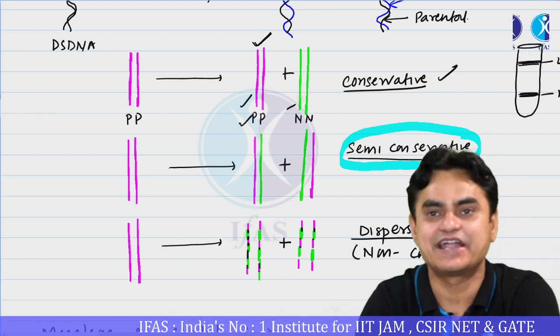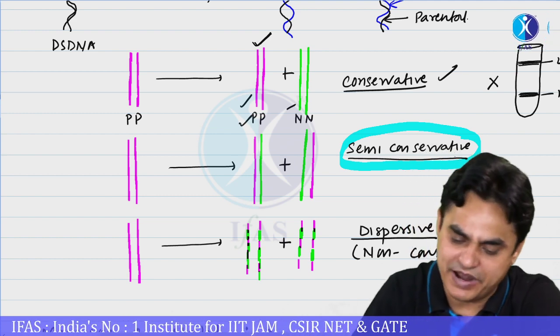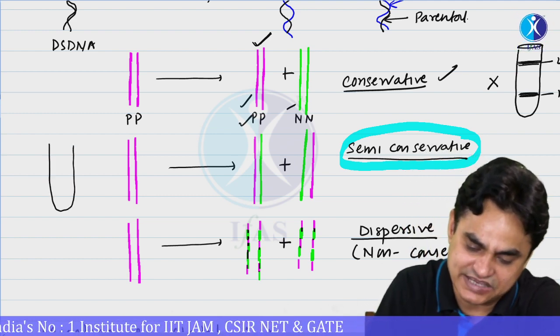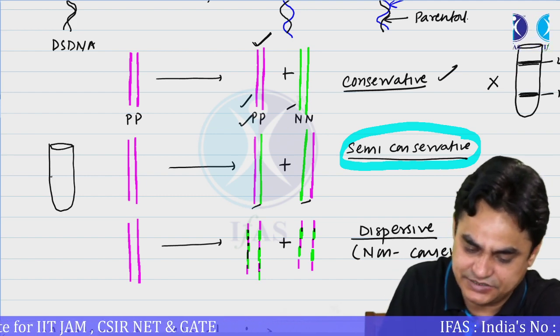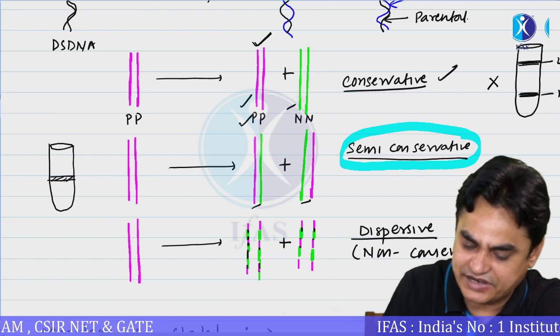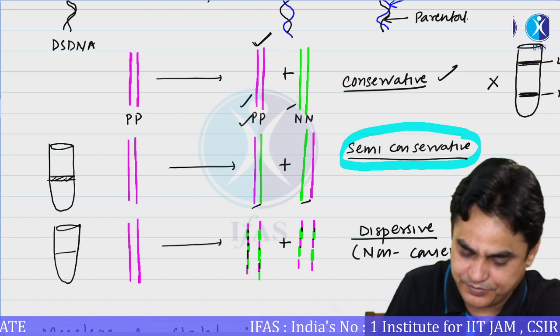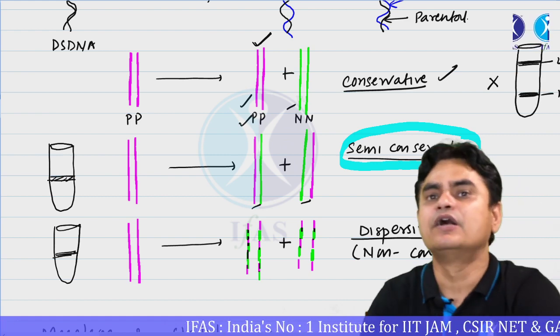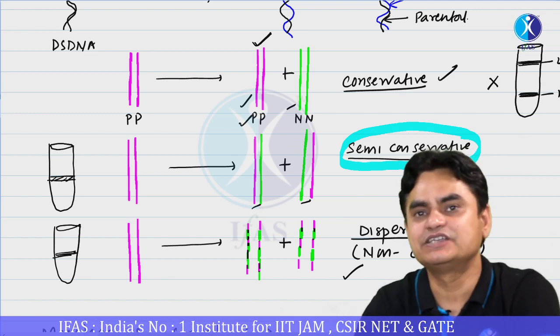We can also name it light. But this was not the case. You were getting one band, and you can get one band in either of two cases: semi-conservative or dispersive, in both of which you get one band of an intermediate density. So to rule out which is the actual case,